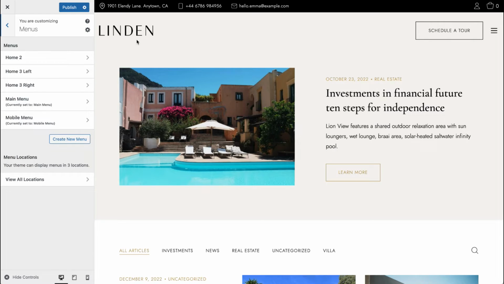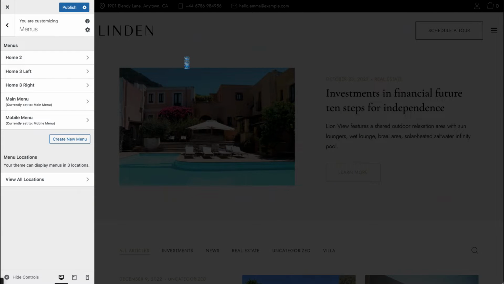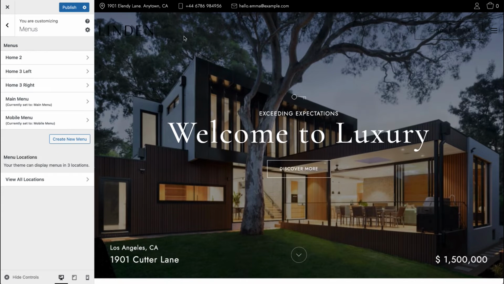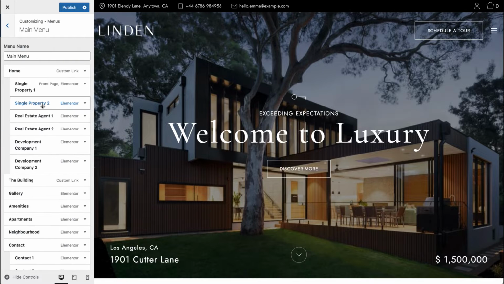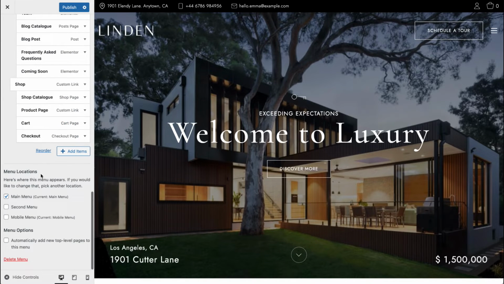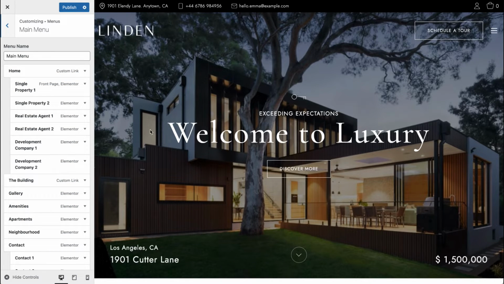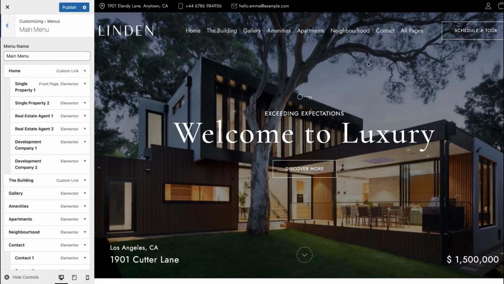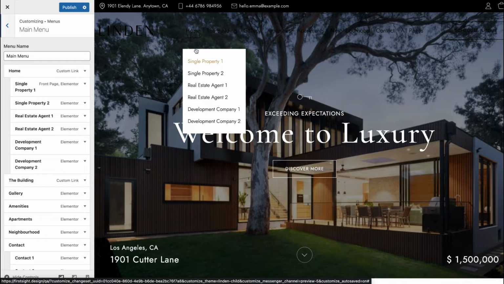The next portion of the settings is menus. Here we can set up our menu that appears in the header, for example, and in the footer. In the footer, sorry, we do not have any menu, so yeah, just a top level menu. We have here main menu, which is currently set up as the one to use on the website. You can see here the list of all pages. So yeah, I'll make our website a bit wider so you can see all the menu items. You can see here a home page with a list of children pages.